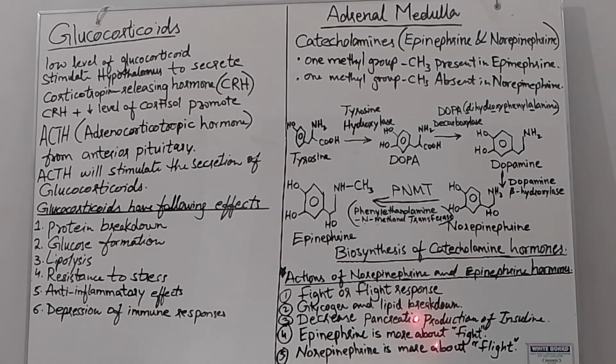Another response is that epinephrine and norepinephrine decrease pancreatic production of insulin. And the fourth effect is that epinephrine is more about fight, and norepinephrine is more about flight. They both act in the fight or flight decision of the organism.